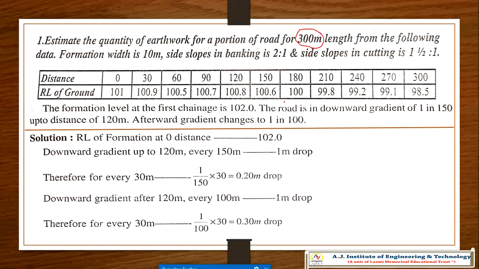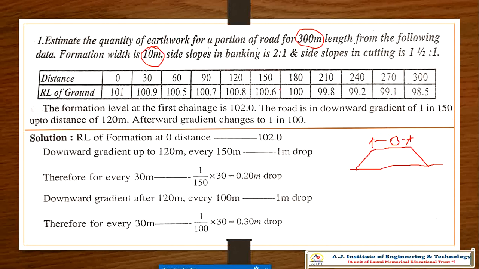For example, estimate the quantity of earthwork from one particular place to another particular place. In that we are taking a 300 meter length from the following data. Formation width of the road. Yesterday in the last video I discussed what formation width is. I don't know whether it is cutting or filling, but I am just showing you what formation width is. The formation width of the road is 10 meter.